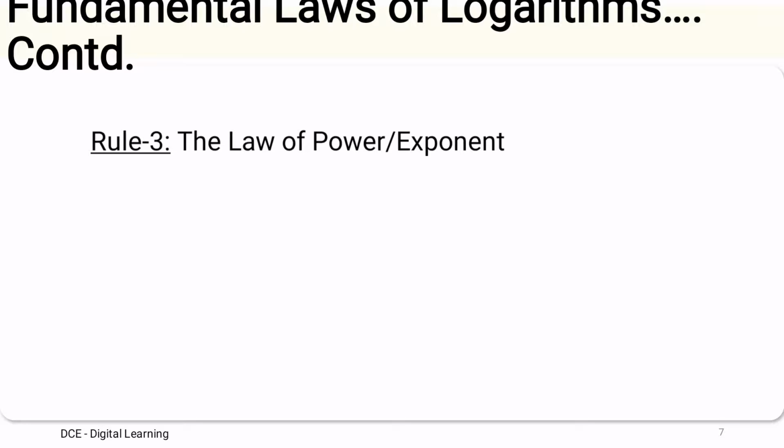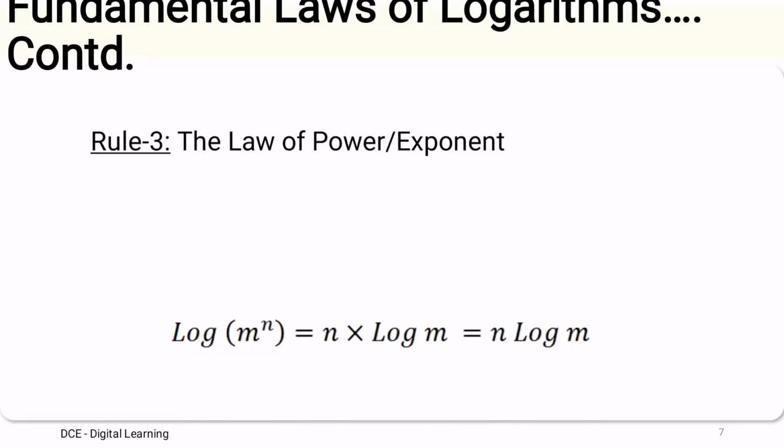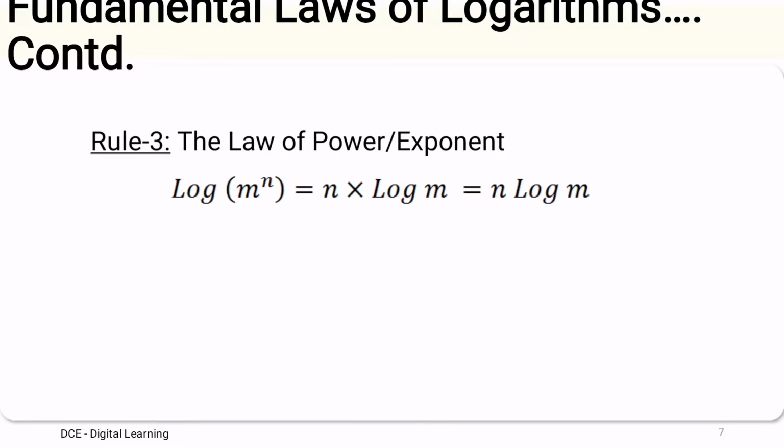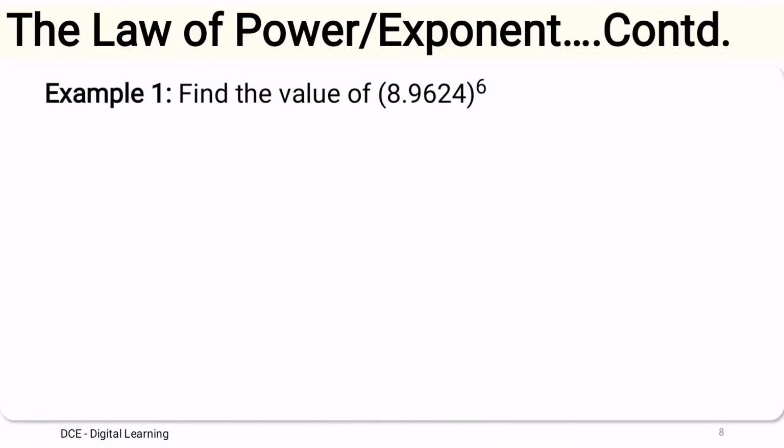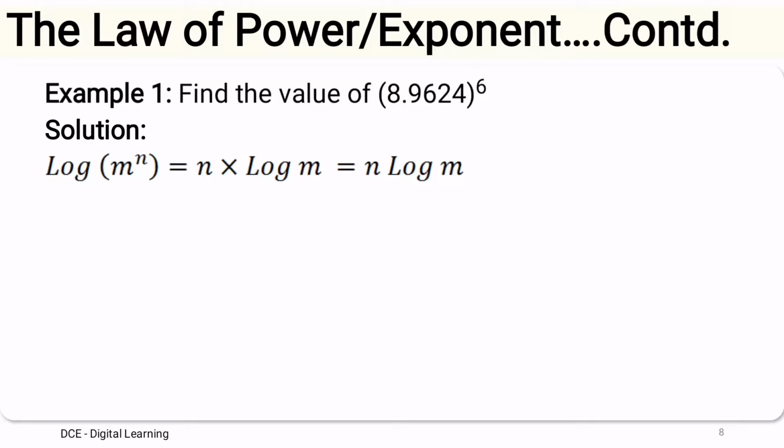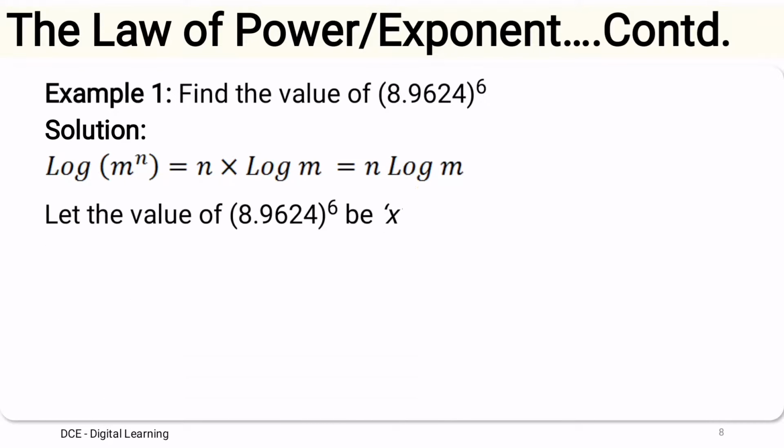Similarly, the third rule is the law of power or the law of exponent. The law of exponent says that log of m raised to n equals n into log of m. Let us say we have to find the value of 8.9624 raised to 6. So log of m raised to n equals n into log of m.